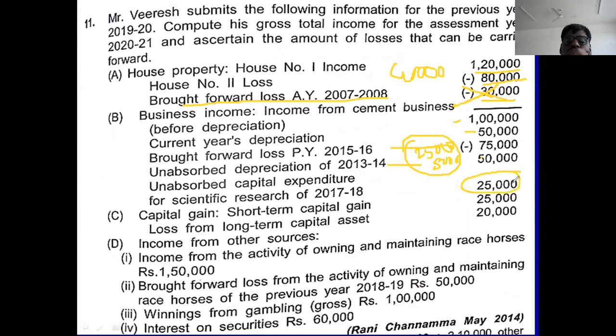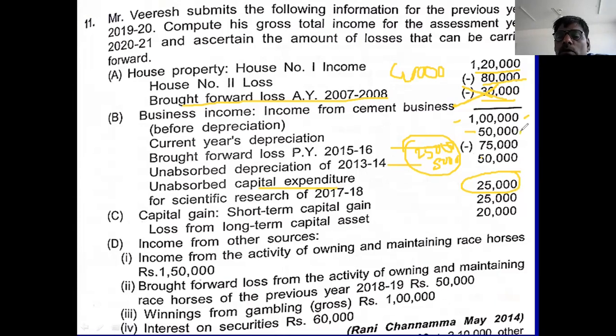And one more is here, 25,000 is capital expenditure. 1 lakh is there. So total 1 lakh rupee. Out of 1 lakh rupee, how to adjust it? You remember here, this is very complicated. 1 lakh rupee is the loss.